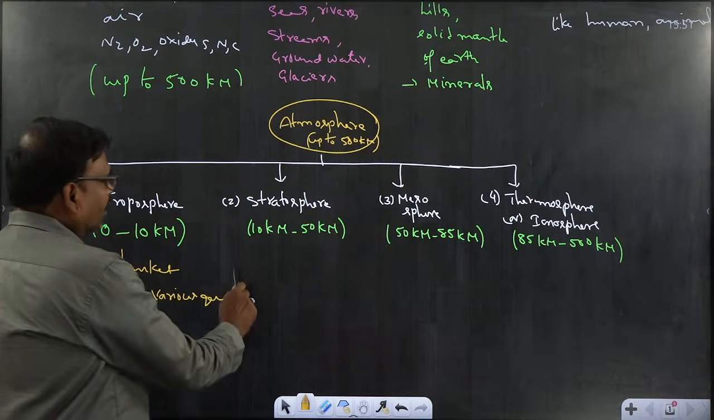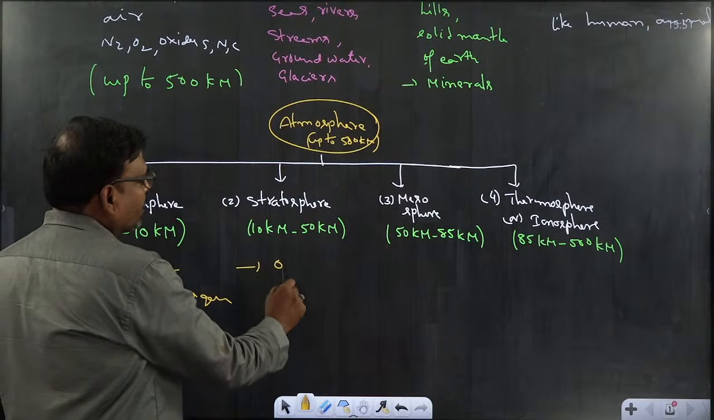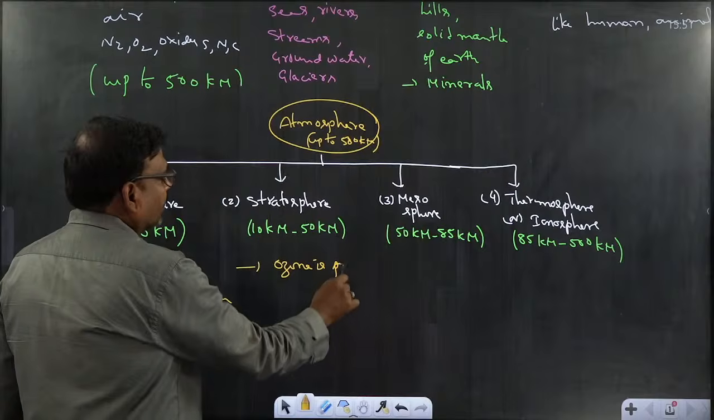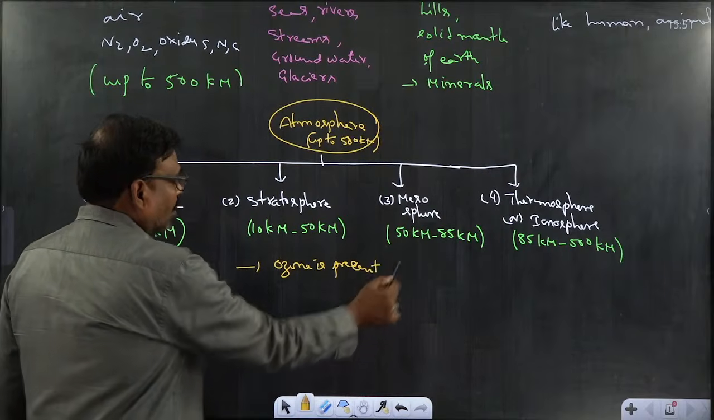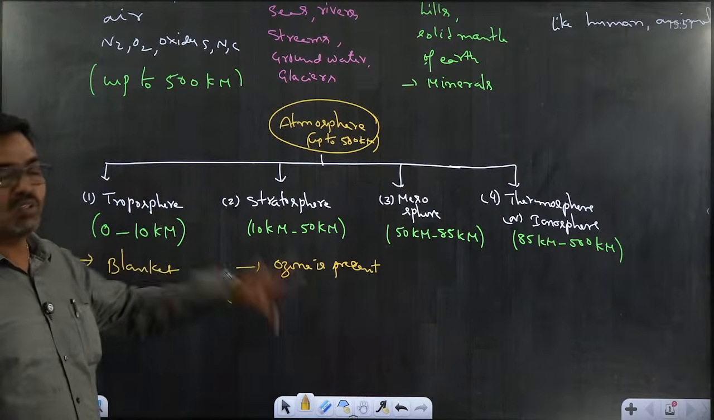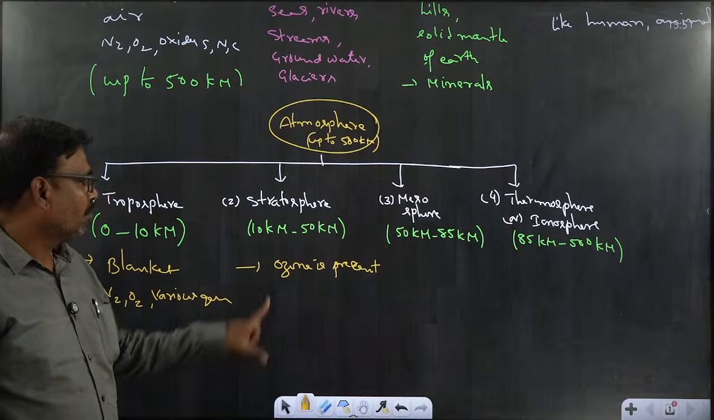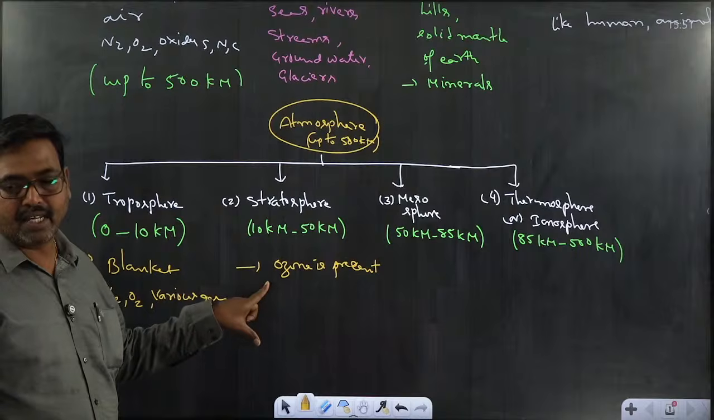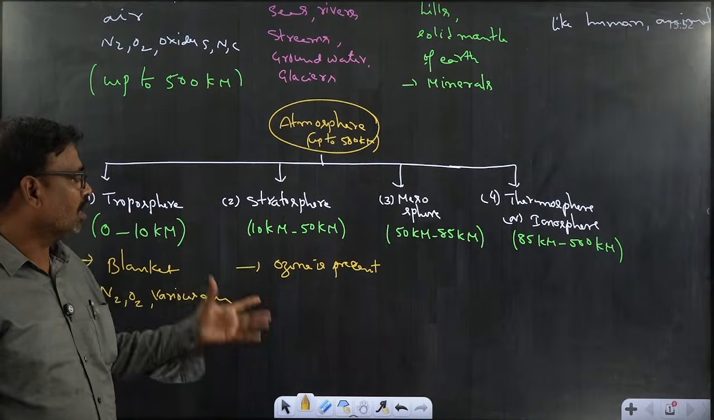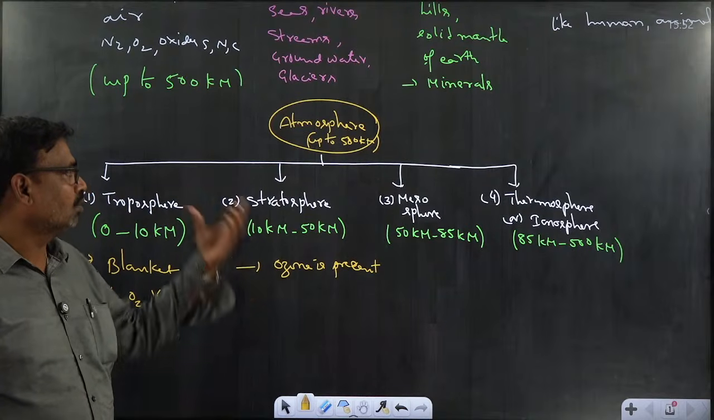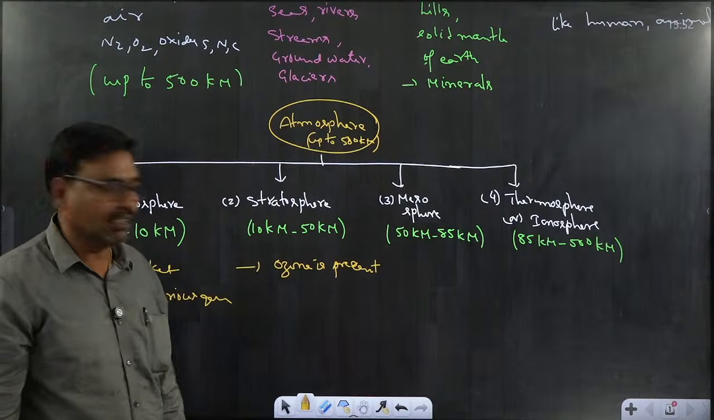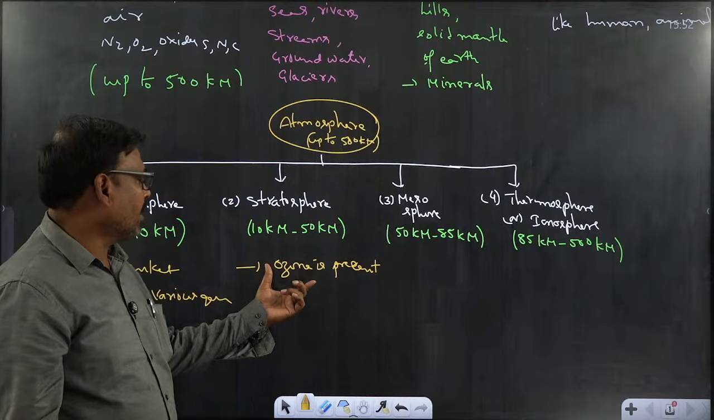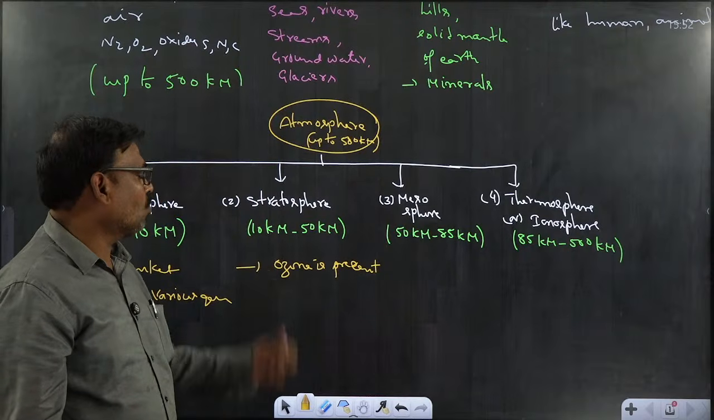And the second one, stratosphere, where ozone is present. So everyone must have an idea about ozone, because ozone prevents the fall of UV radiation onto the earth, because ozone absorbs those radiations which come from the sun, that is UV radiation, a high energetic region. Those high energetic radiations are absorbed by the ozone layer.